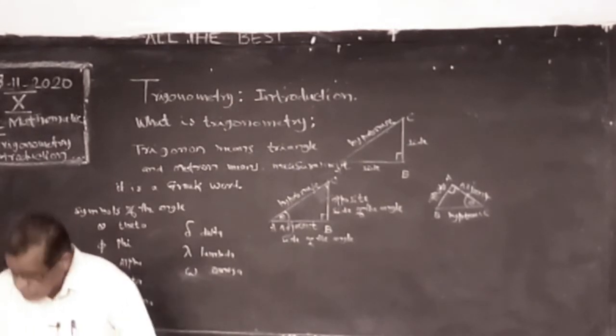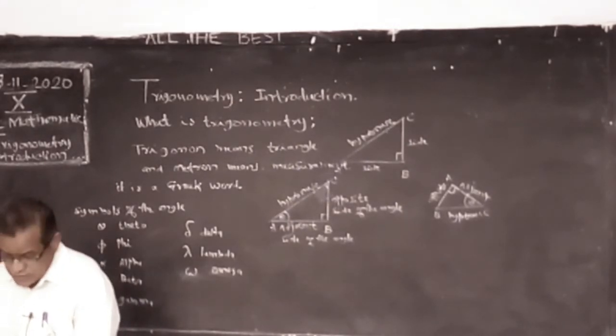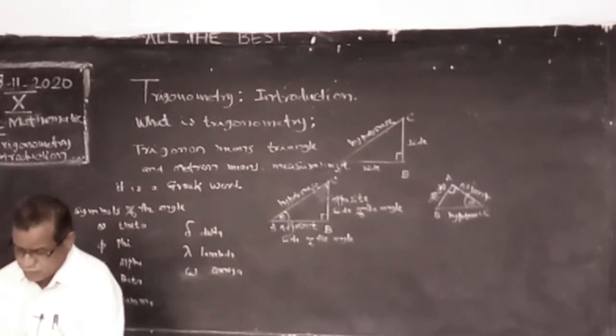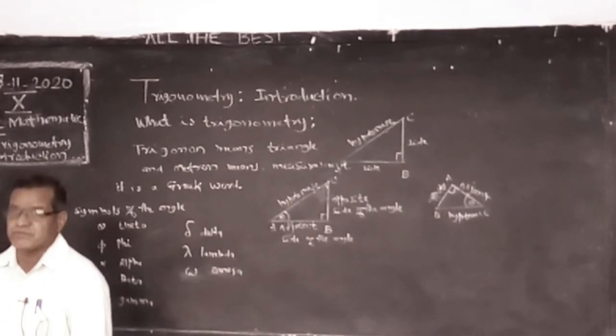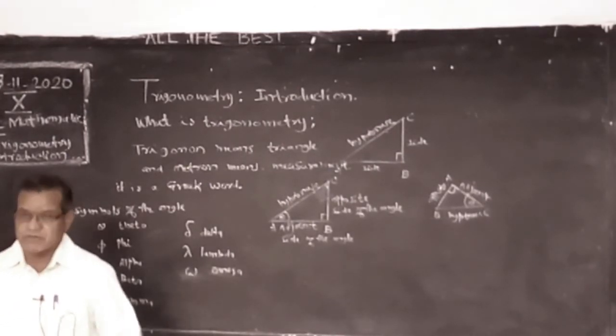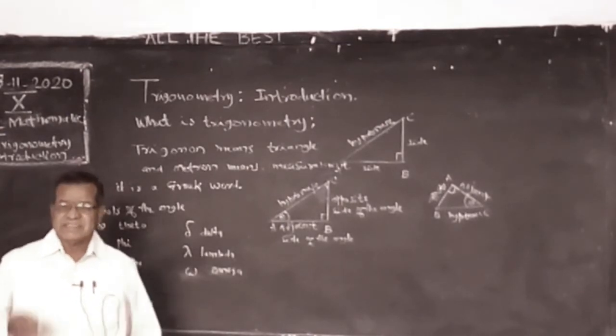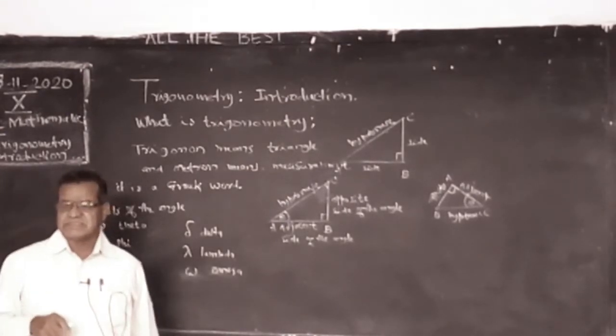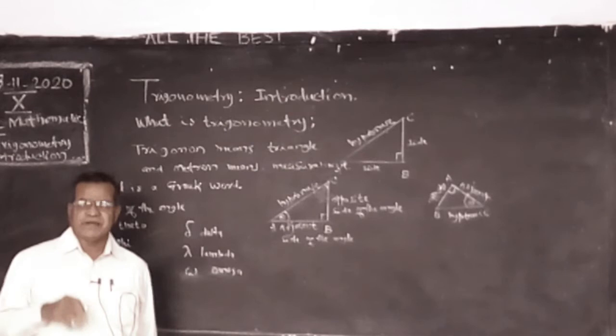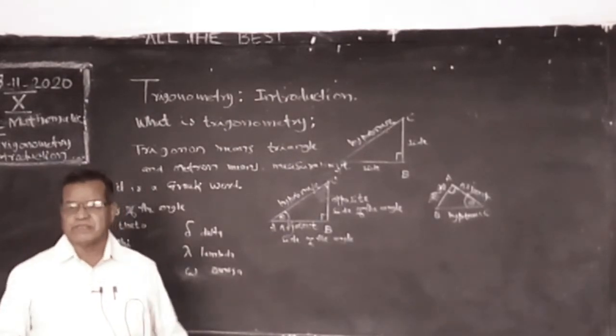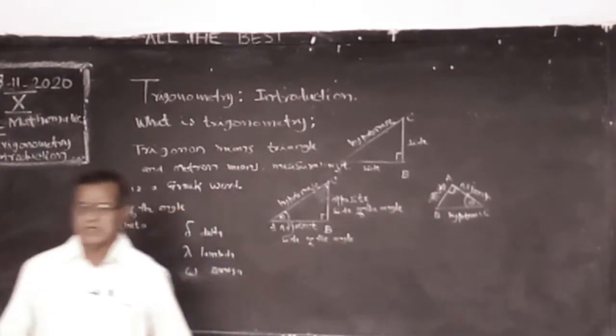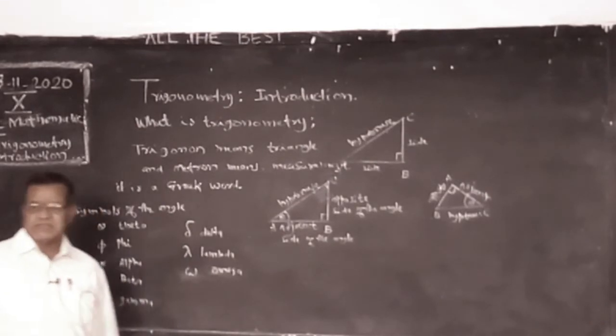Now, this chapter is very useful to find the lengths and distances, heights of cell towers, heights of buildings. We can find the distance between two pillars, height of the pillars, everything like that.